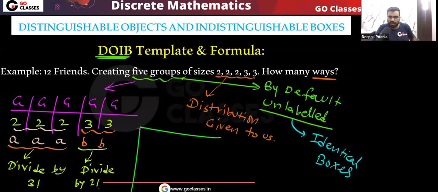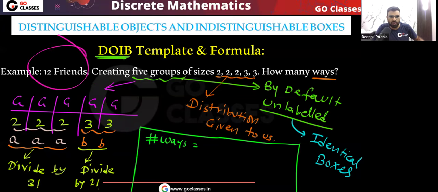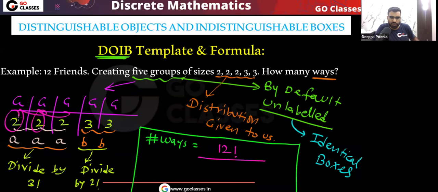So let me give you the final answer. You can see the final number of ways will be equal to, first you apply the DODB template formula. You know the distribution, the total is equal to 12. You have 12 friends. So if you apply the DODB template formula, then you will get 12 factorial divided by 2 factorial, 2 factorial, 2 factorial, 3 factorial, 3 factorial. Yes or no? This is according to the DODB template formula.